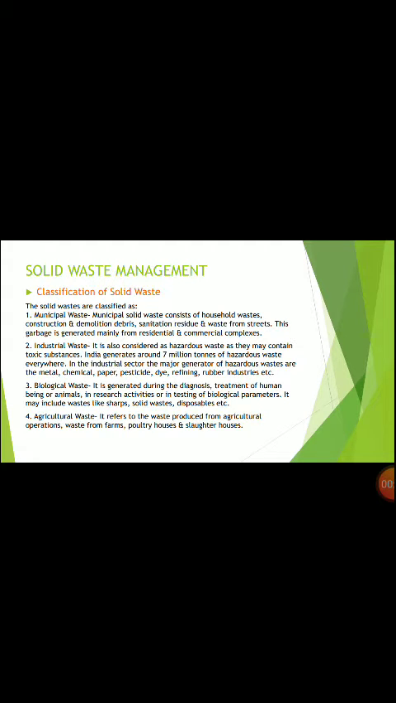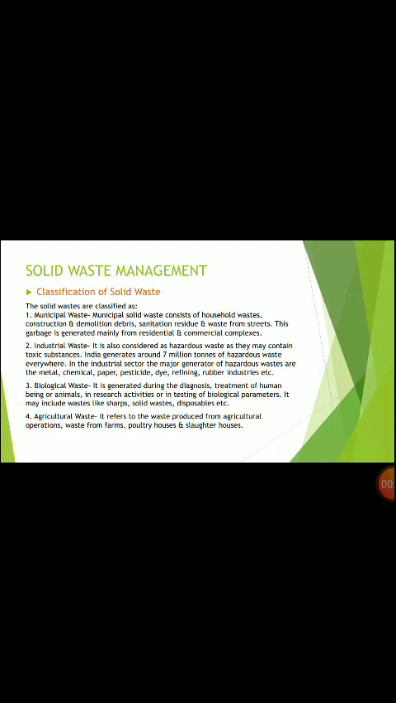So, what is solid waste management? The solid waste which we gather from the household or from the industrial waste, to manage it is the study which we study under solid waste management. So, classification of solid waste.